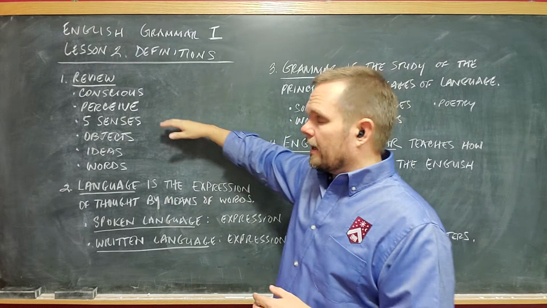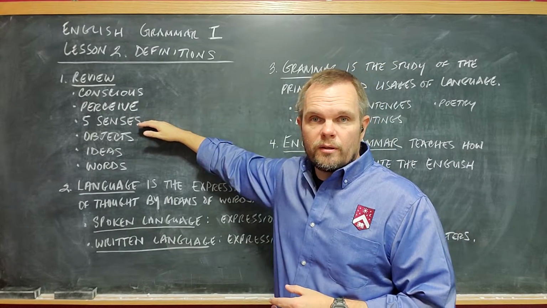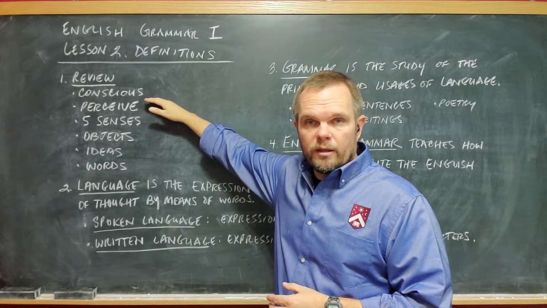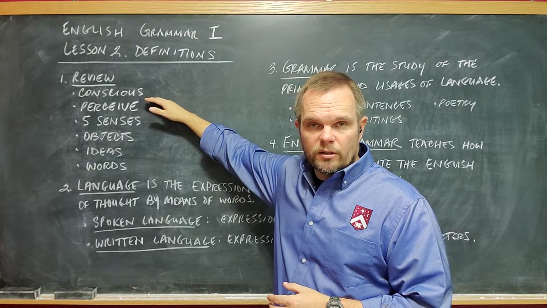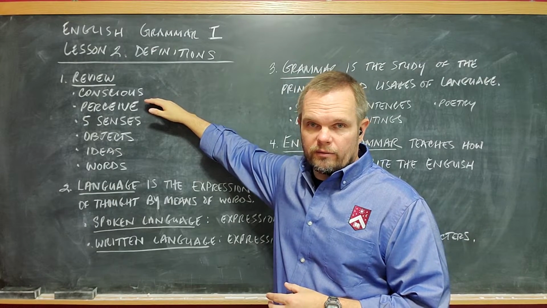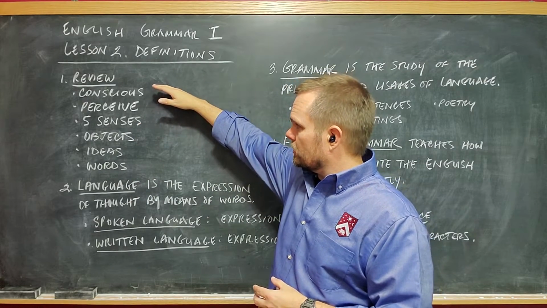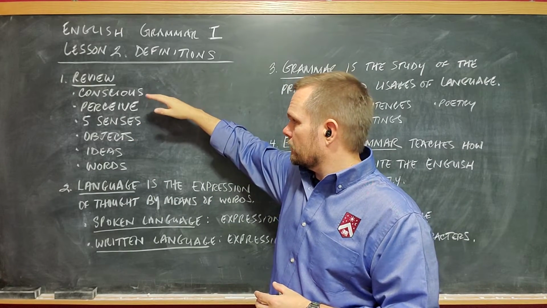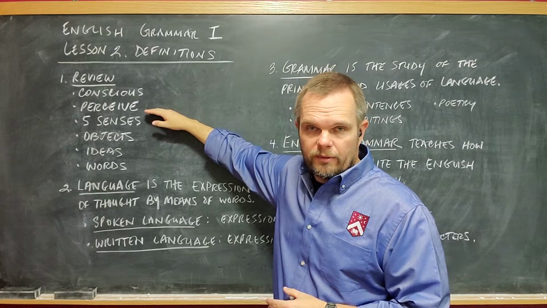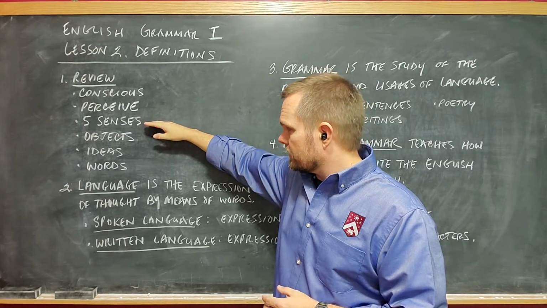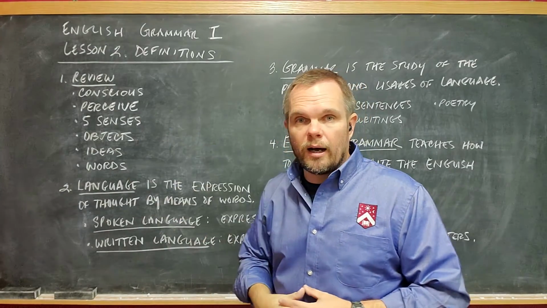And remember that everything we perceive, we are conscious of. But some things we're conscious of, we cannot perceive. Okay? So we learned about what it means to be conscious. We learned what it means to perceive something. We learned about the 5 senses. And then we learned about objects.